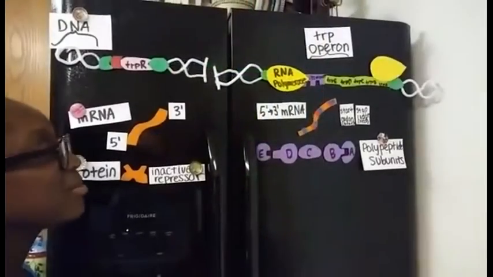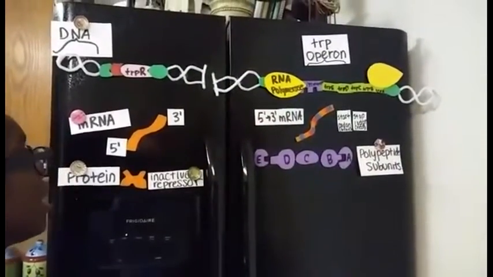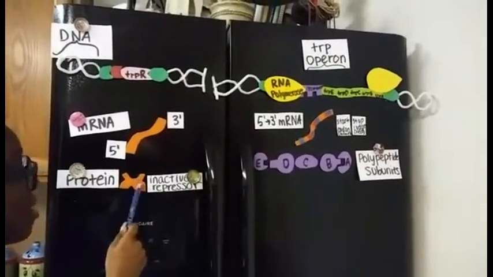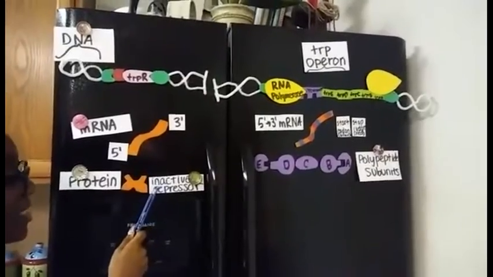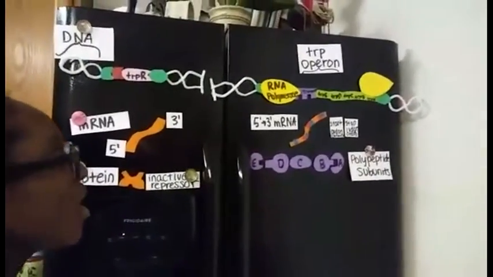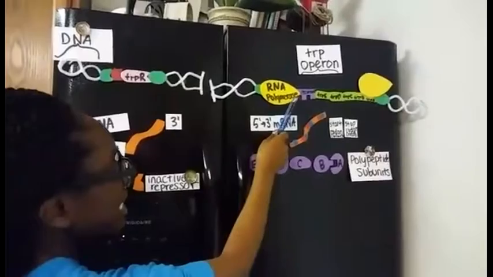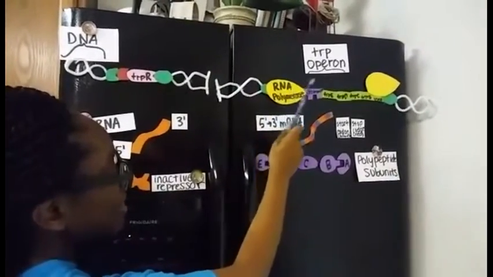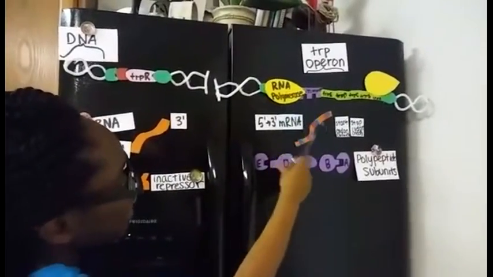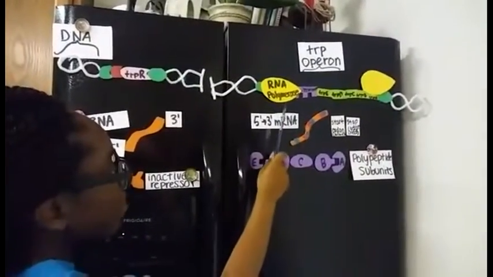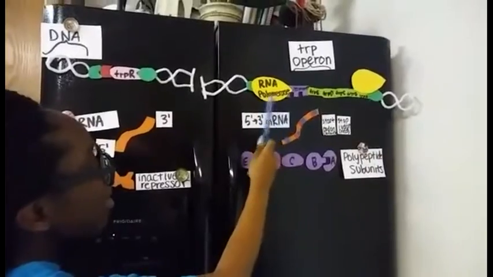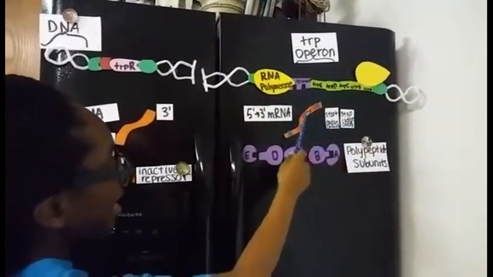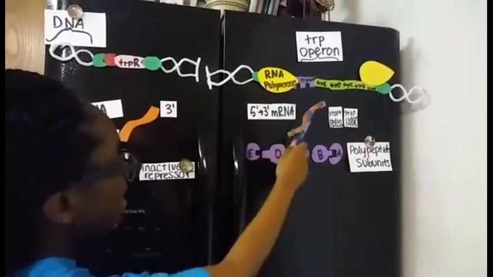Regulated synthesis of repressible enzymes in E. coli. The trp operon is usually on, which means that it has an inactive repressor. When the repressor is inactive, it does not block RNA polymerase, which can attach to the promoter. When RNA polymerase attaches to the promoter, RNA synthesis occurs, and an mRNA is created from the trp operon.